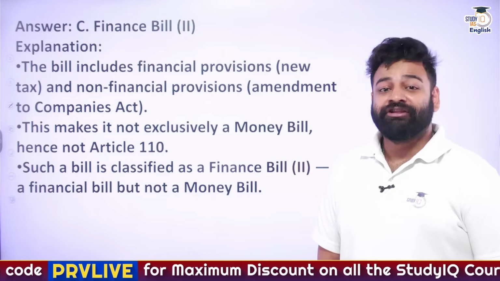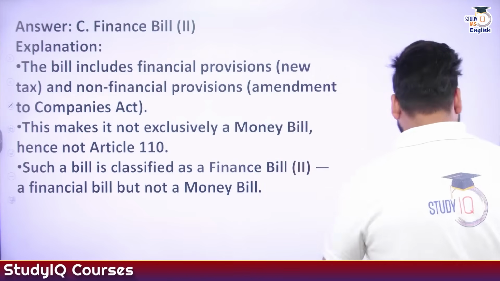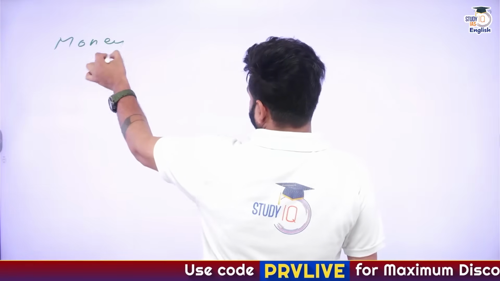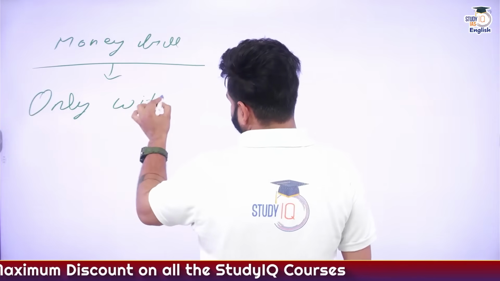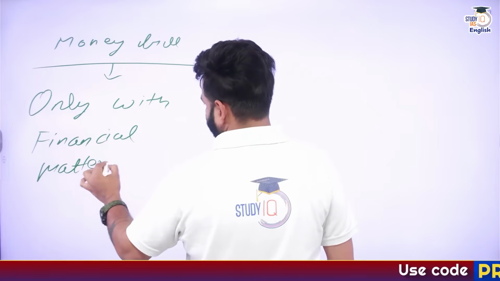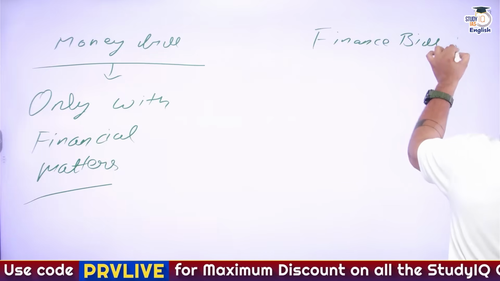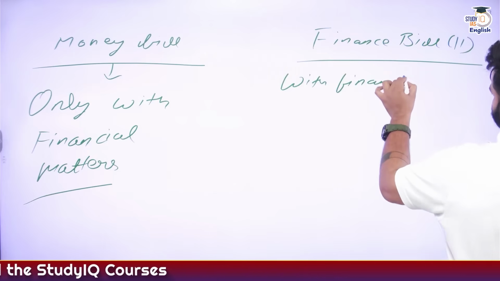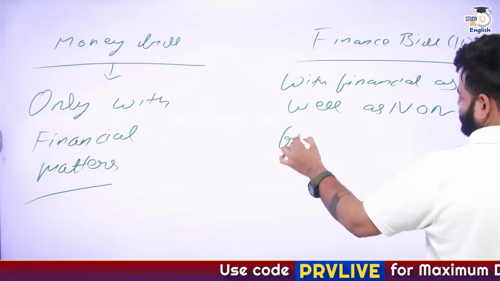When it is introducing the non-financial provisions as well, right? So remember, guys, money bill, in just one line: a money bill deals only with financial matters, whereas the finance bill, specifically Finance Bill 2, deals with financial as well as non-financial matters.